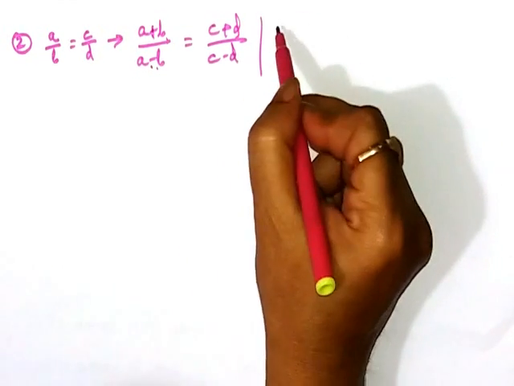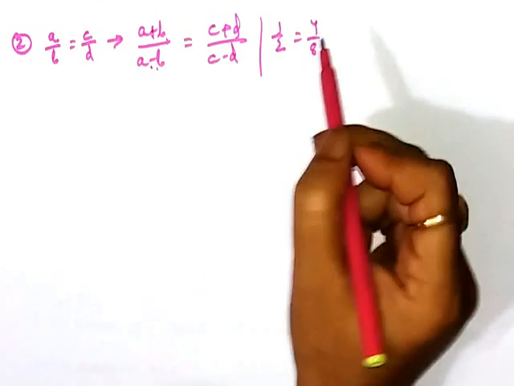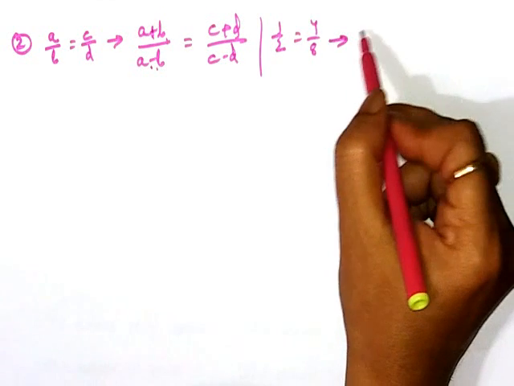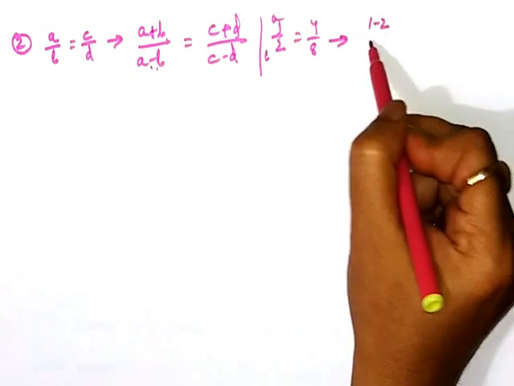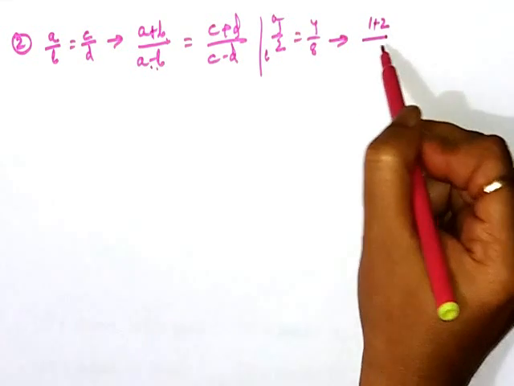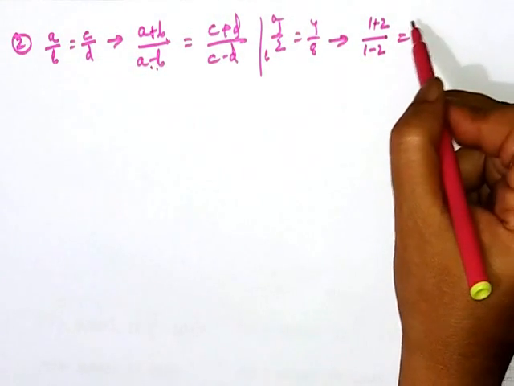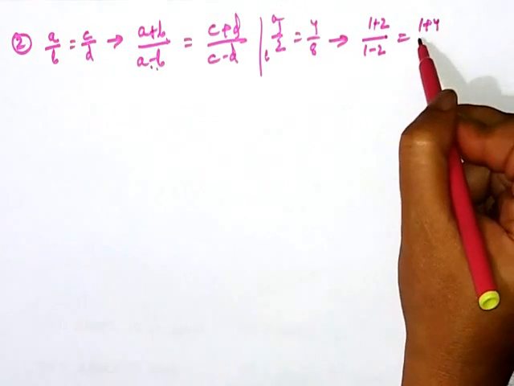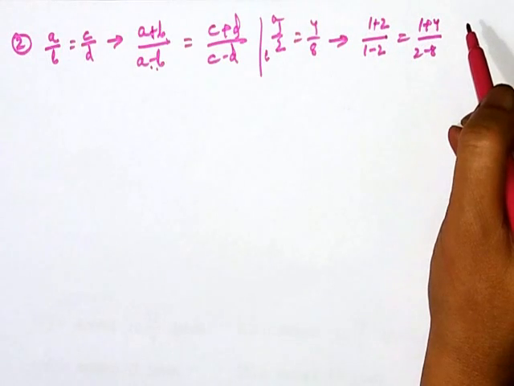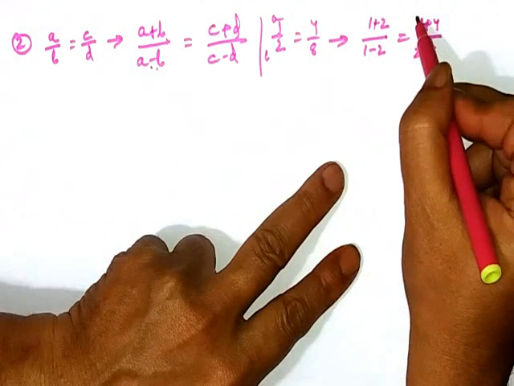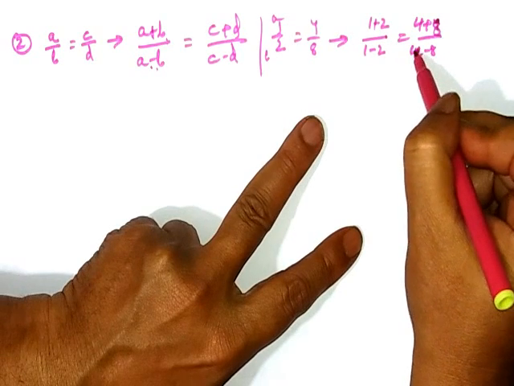Okay, let us take an example. 1 by 2 is equal to 4 by 8. Now it means that this is A and this is B. That means 1 plus 2 divided by 1 minus 2 will be equal to 4 plus 8 and 4 minus 8.